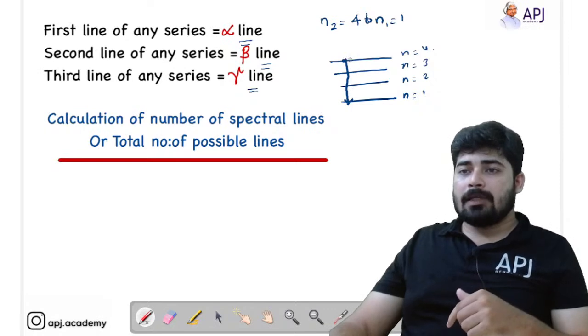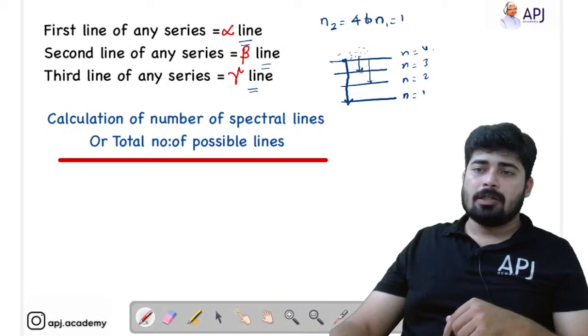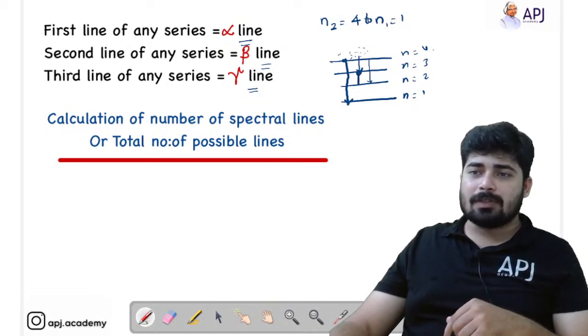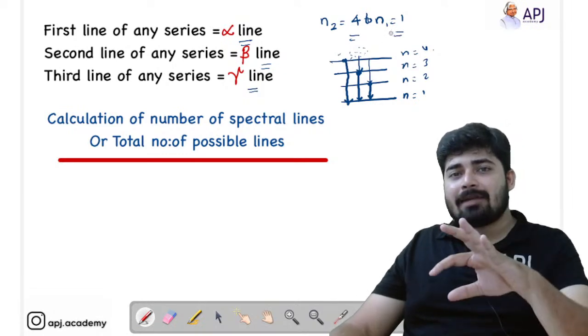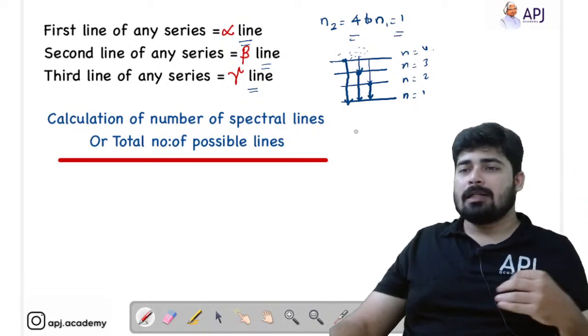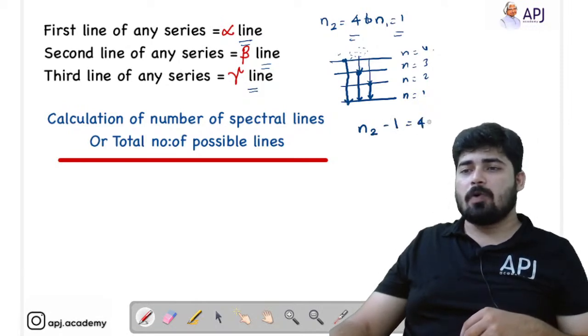Okay, from here we have to understand there are lots of electrons present here, and some electrons will be present over here in the third, and some electrons will be present over here in the second shell. So now the second jump is from 3 to 1 and the third jump is from 2 to 1. That means from n to 1, how many lines can be formed? 3 lines can be formed. We have just studied the formula n² minus 1, that is 4 minus 1 equal to 3 lines.